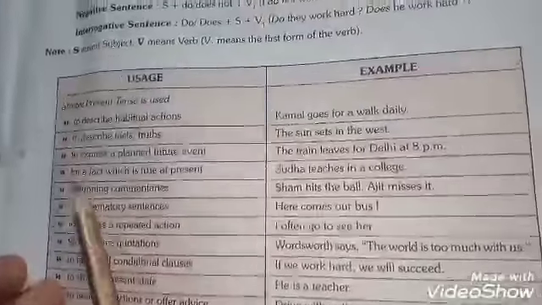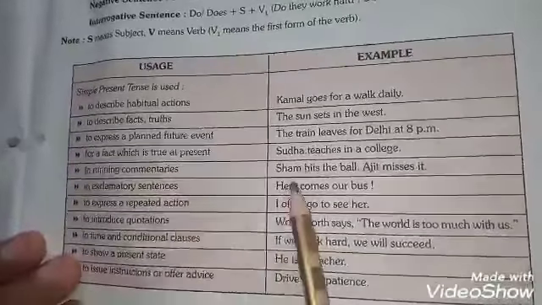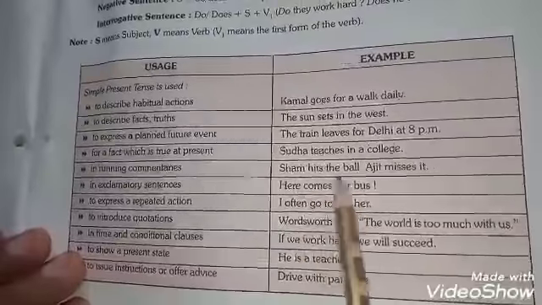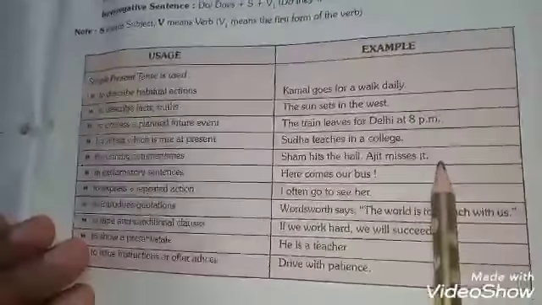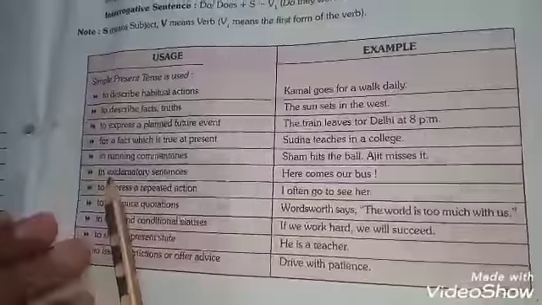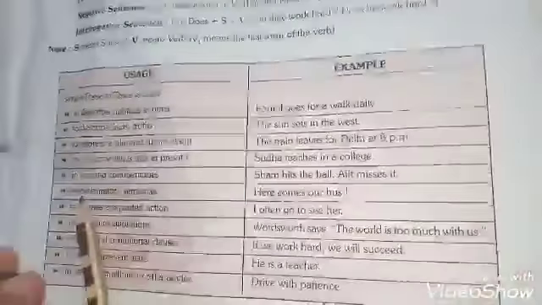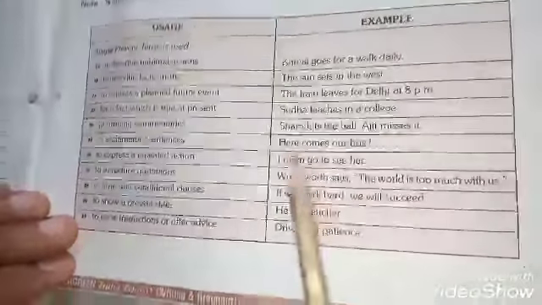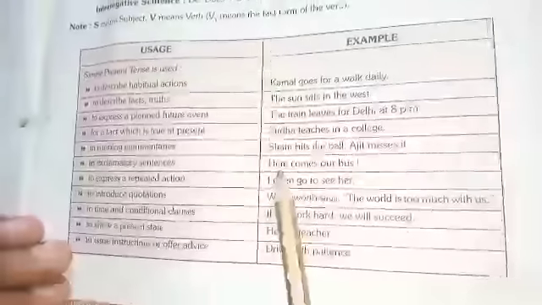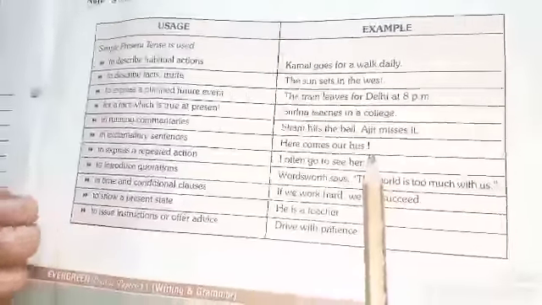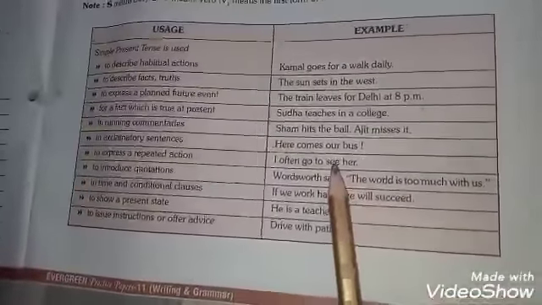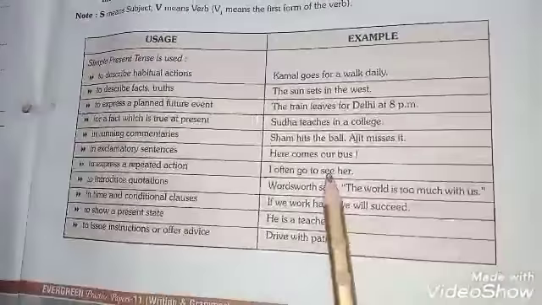Next one, in running commentaries. Sam hits the ball, Ajit misses it. Next one is that there are some exclamatory sentences where we have to express surprise, and there simple present tense is used. All the examples will make you clear. Here comes our bus. How fast he rides. All these sentences are exclamatory and they show surprise.